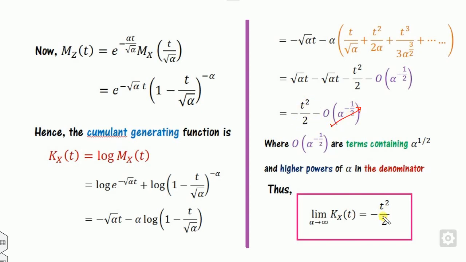This is there. Now I can substitute the value of K. K is nothing but my log, so the log of this is this. So this log is taken as here. Therefore, what is that? This is nothing but the moment generating function of the standard normal variate.